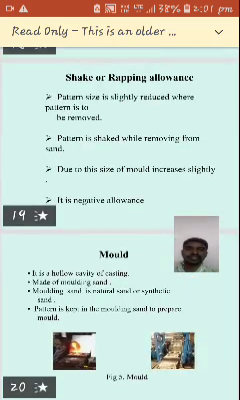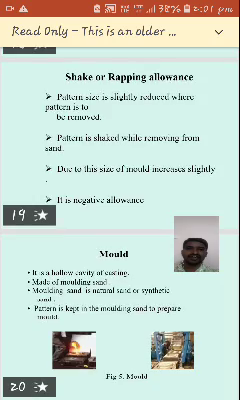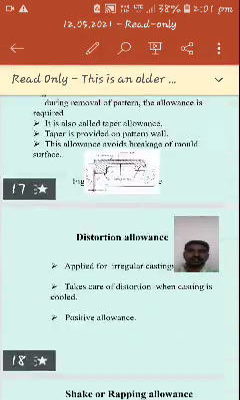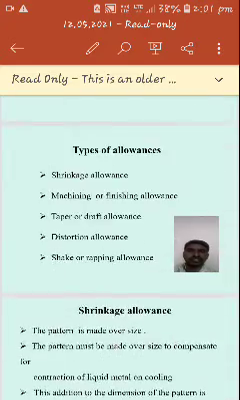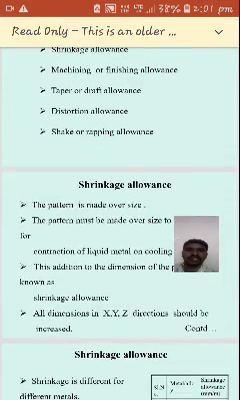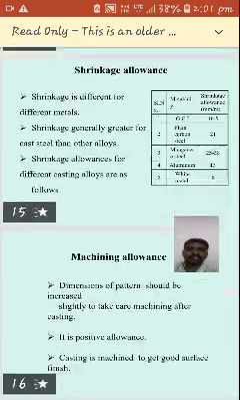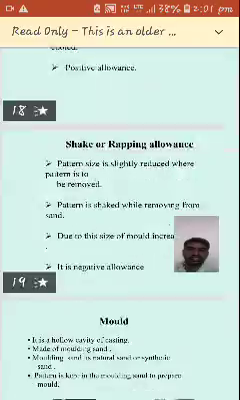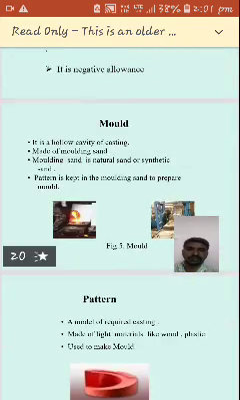So these are the various types of allowances: shrinkage allowance, machining allowance, taper allowance, distortion allowance, and shake allowance. Allowance is nothing but adding extra dimensions to the pattern.